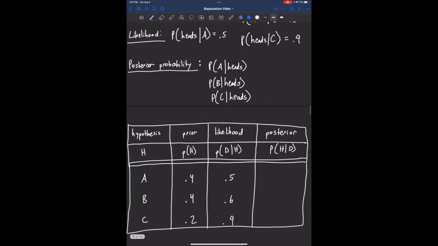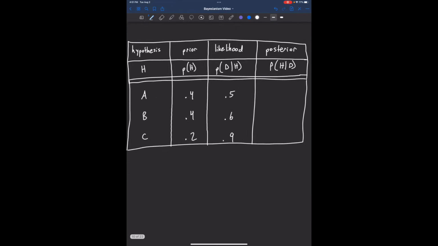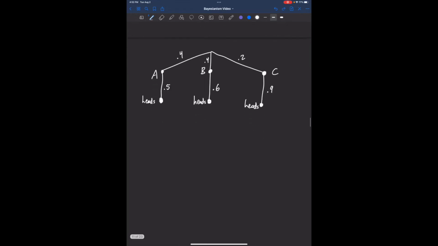We can organize this information into a Bayesian updating table here, where I've got all my hypotheses, my priors, and my likelihoods, and the goal is to fill in this posterior column. I can also organize all of this information into a probability tree. And we're going to use this probability tree to calculate our posterior probabilities.